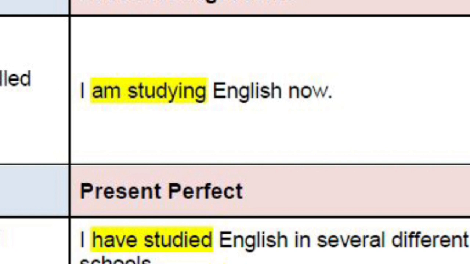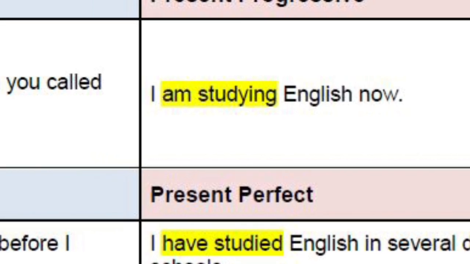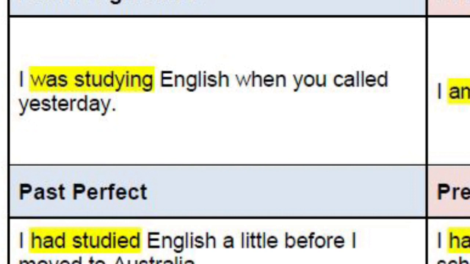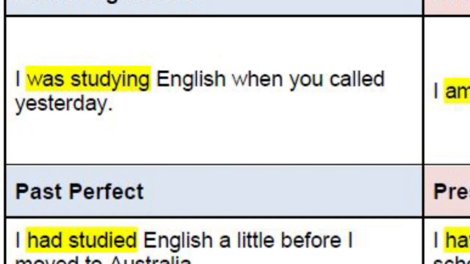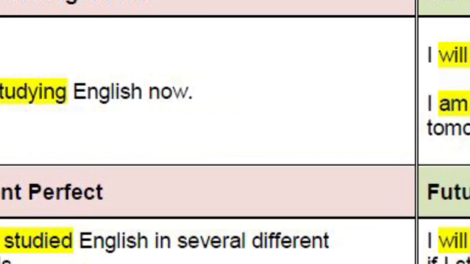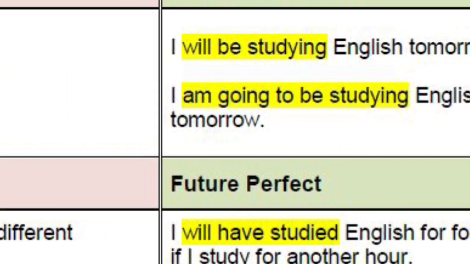And if we convert this sentence into past perfect, you can see here, I had studied English a little before I moved to Australia. I had studied and I have studied. You have to differentiate these two. I had studied means you had studied there before you moved to Australia, means at present you are not studying there. So this is the basic difference. And if we convert this into future, it will be like that: I will have studied English for 4 hours if I study for another hour.